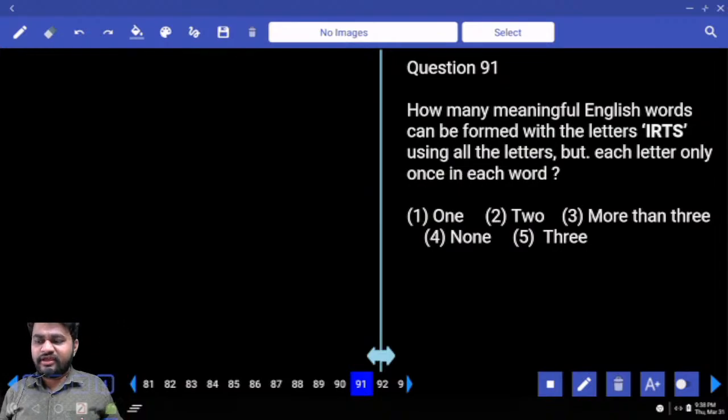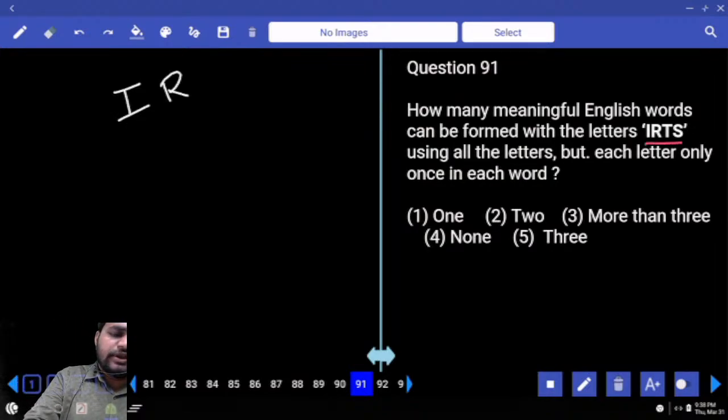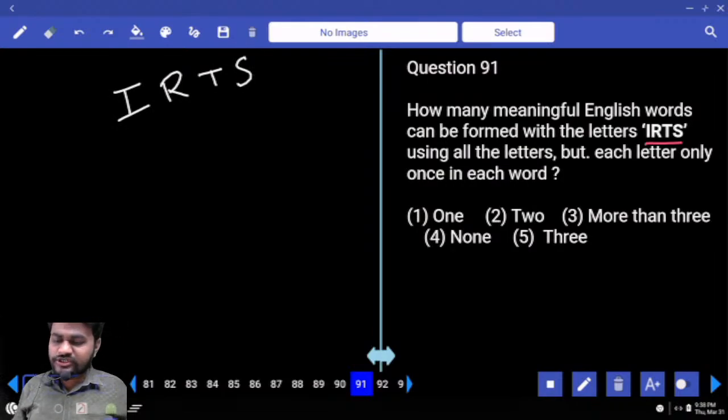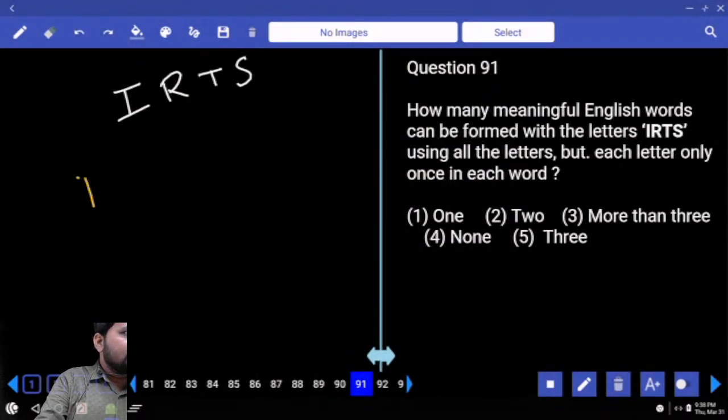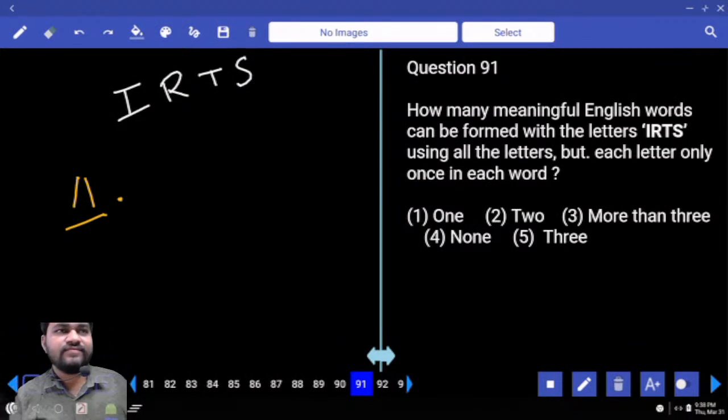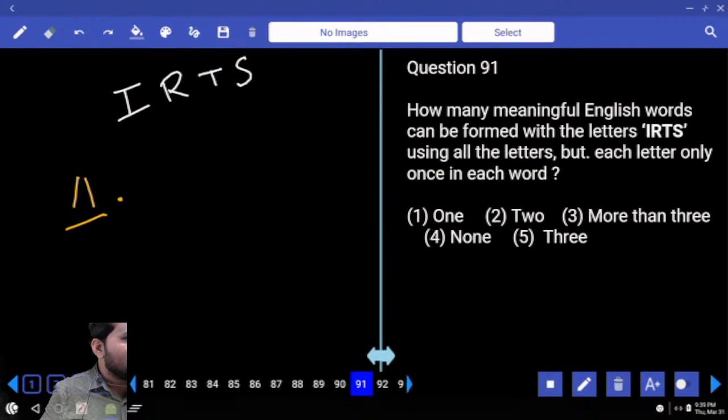How many meaningful English words can be formed with letters IRTS? Using IRTS, we need to get meaningful English words using all the letters, but each letter only once. How many words are there? One. Can you? What is that? Stir. STIR.